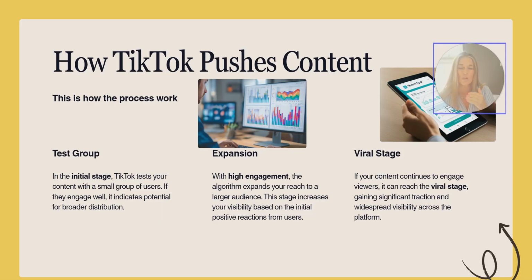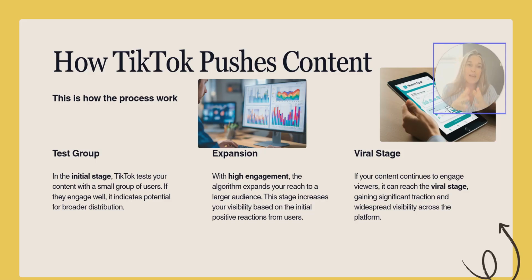So as soon as people start engaging in your content and it's got high engagement, the algorithm expands your reach to a larger audience. So in other words, TikTok now sees that people are engaging and they know that this is a very interesting video. So what does TikTok do? It starts pushing it out to a larger audience, okay? And this stage increases your visibility based on the initial positive reactions from the users in the beginning.